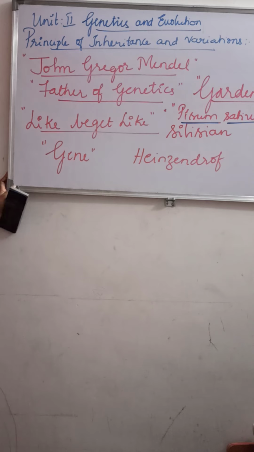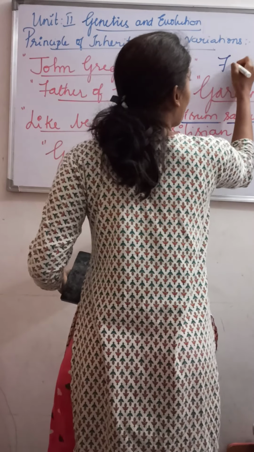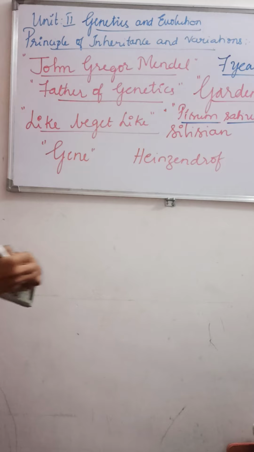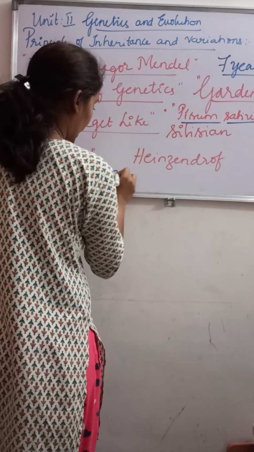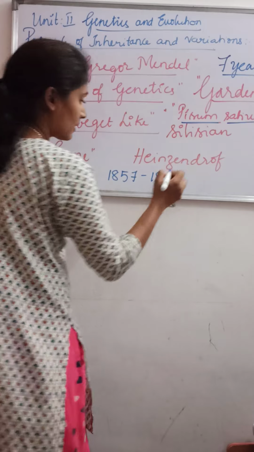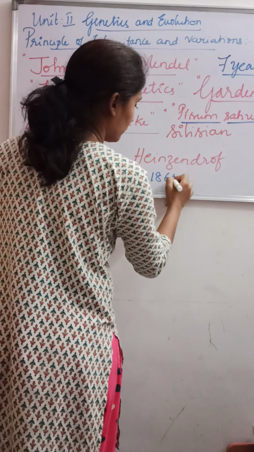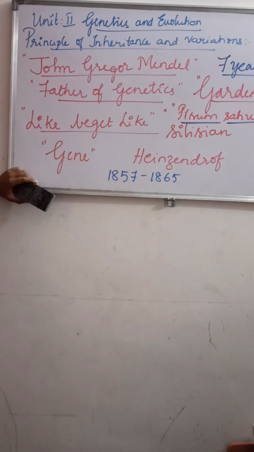He conducted a hybridization experiment on the garden pea, the pea plant, for 7 long years, from 1857 to 1865.